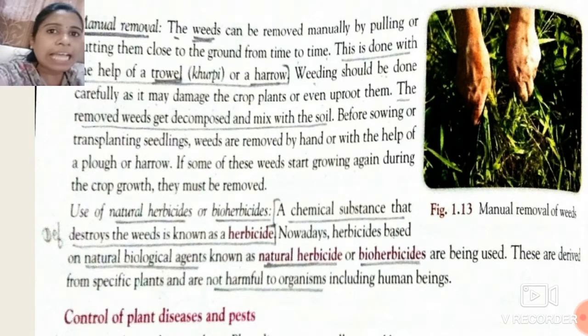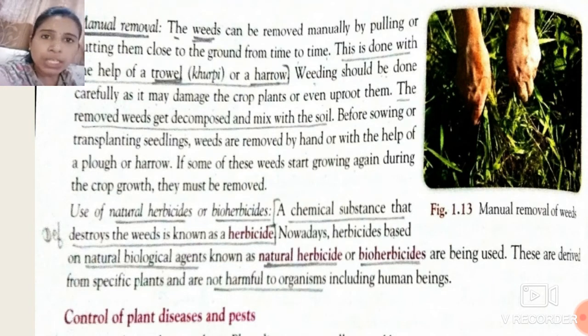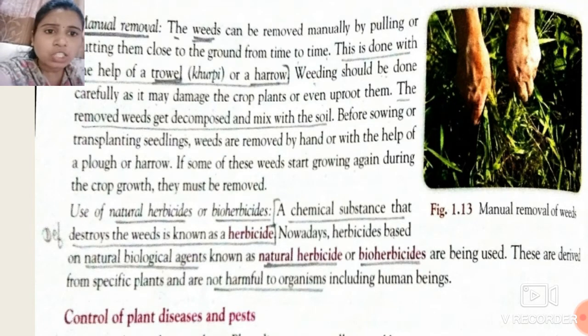See students, in the word herbicide, the suffix cide means to kill. So we naturally kill the weeds by using certain biological agents, and that is known as bioherbicides.